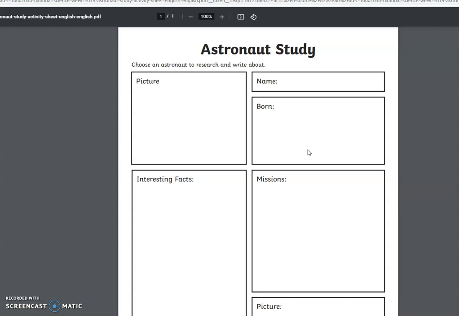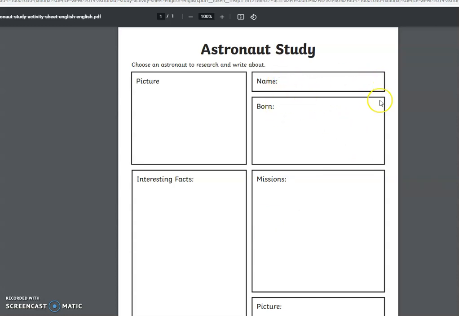Obviously, if we're writing something about space, we need to talk about the people that have been there, how they've been there, the different things that they did when they got there, and why space travel is so important. Hopefully, you studying these astronauts will help you. So if I wanted to do Tim Peake, I'd write, well, I'll not do Tim Peake, we just studied him. So if I wanted to do Neil Armstrong, I'll put him there.